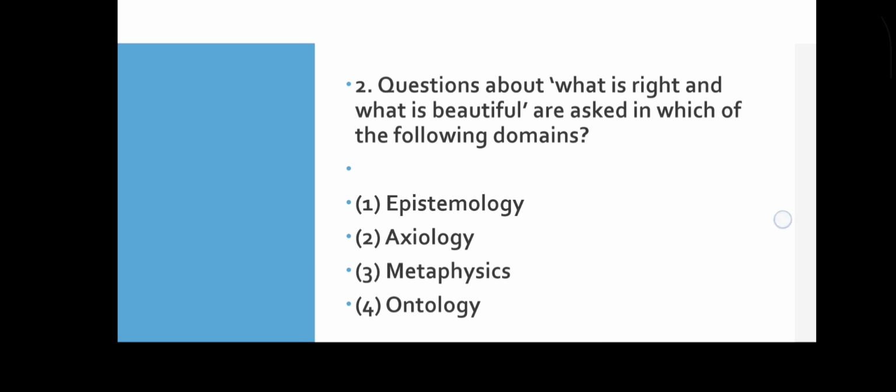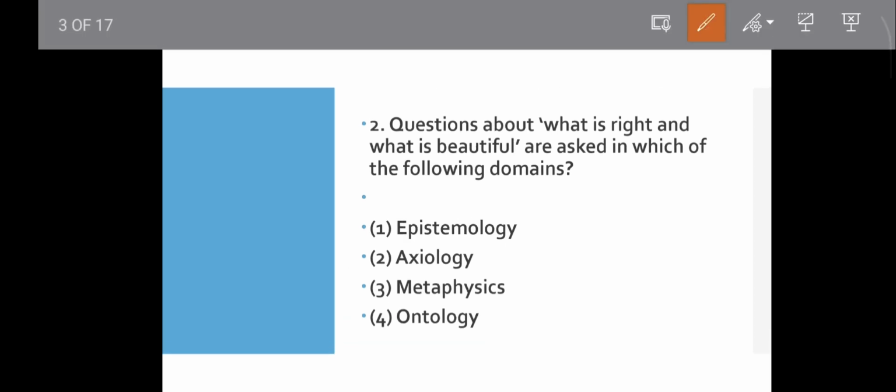Move to the next question. Question number 2. Questions about what is right and what is beautiful are asked in which of the following domains? Epistemology, axiology, metaphysics, ontology. Which will be correct among them? As you know that axiology deals with values, ethics and aesthetics. Questions about right and wrong and beautiful and ugly. Okay, that's why axiology will be the correct answer.